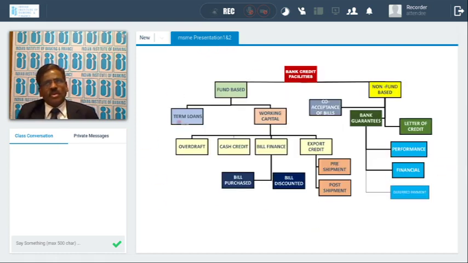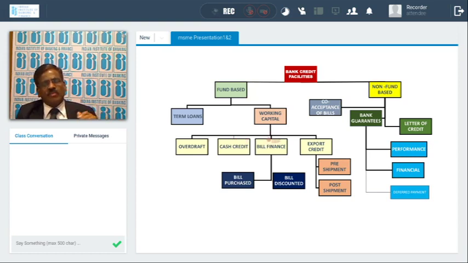The facilities given to the MSMEs are fund-based or non-fund-based. Fund-based could be term loans for purchase of machinery, etc. Term loans can be given. And for the composite, there is working capital, so you can give for running expenditure, recurring expenditure, etc. Working capital again could be an overdraft, maybe against fixed deposit, against LIC policies, etc. The current account can be overdrawn, and in cash credit a certain limit can be given for the procurement of material, raw material, receivables, etc.